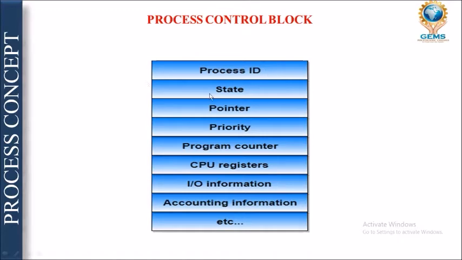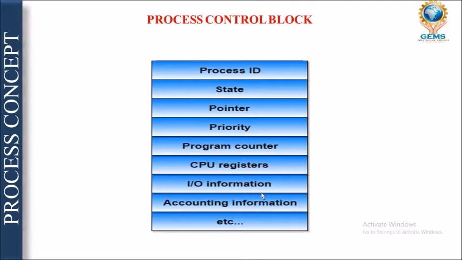Next one is your state. What is the state of the process control block? I will let you know in this video after a while, right? Then what is the pointer, where does it point to? What is the priority? The process having higher priority will be executed first. If not, then the program counter will easily take the next instruction to be executed from the memory. Otherwise, what are the CPU registers? CPU registers are the registers which mainly store the data which has to be executed, right?